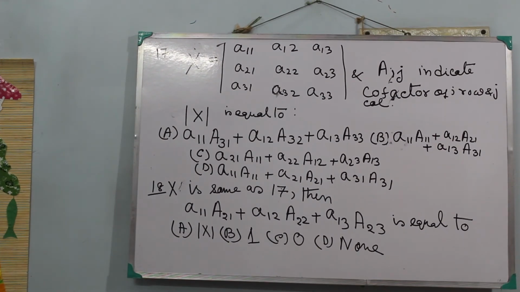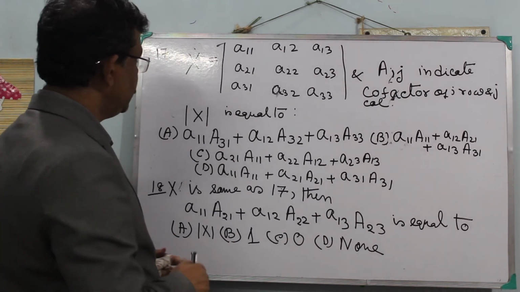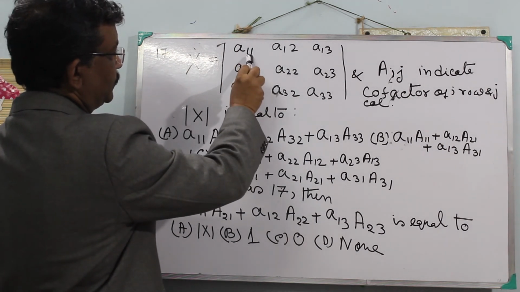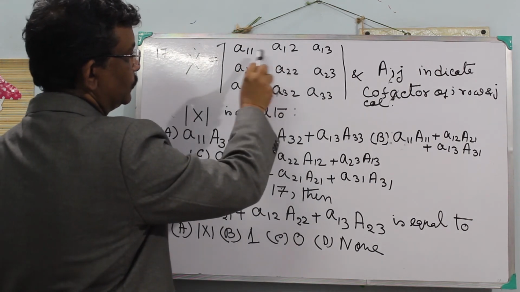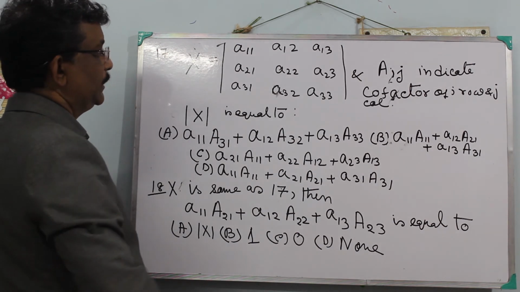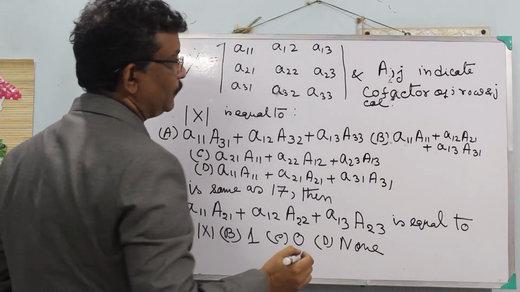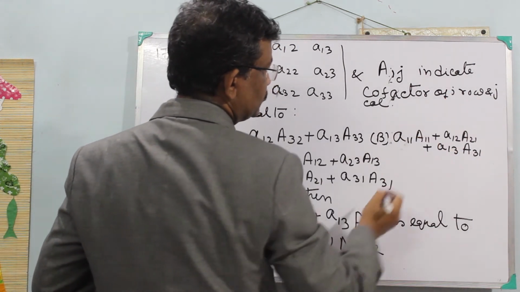Next two problems. These two problems are very important as well as tricky. So you see, X is a determinant. Its values are given as a11, where 1 1 means row 1, column 1, then row 1, column 2. In this way there are 9 elements. And capital A i j indicates the cofactor of the ith row and jth column.